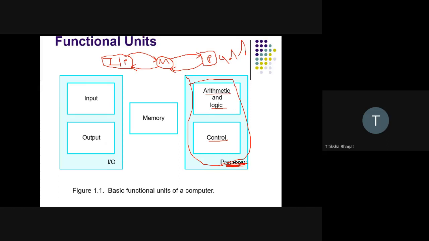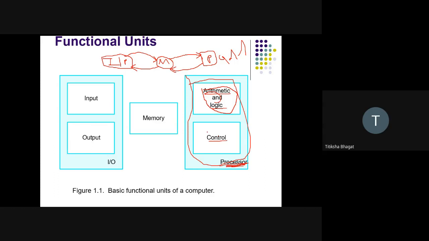So what is the job of the arithmetic and logic unit? As the name suggests, arithmetic and logical functions. Who is capable of performing addition? The unit capable of performing mathematical operations is the arithmetic and logic unit. That means calculations will be done on the processor side. But in that processor, who is responsible for performing arithmetic operations? That is the ALU.